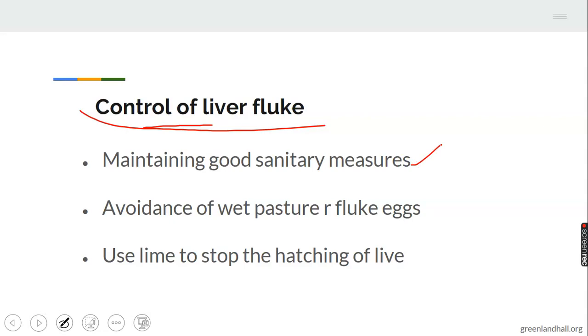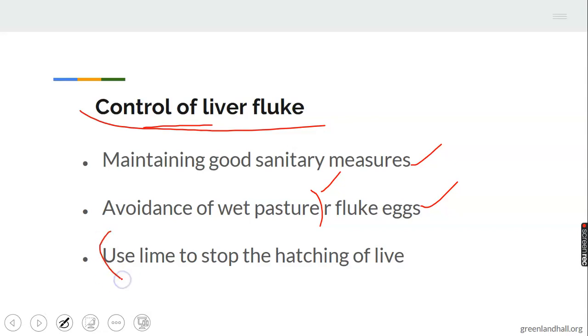Maintaining good sanitary measures. 2. Avoidance of wet pasture. Take note of that. It's very important.